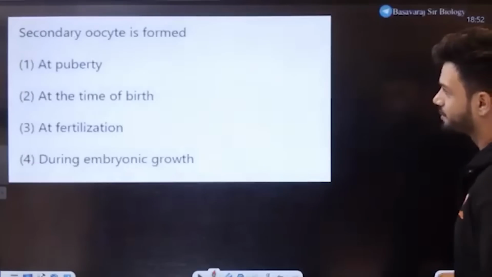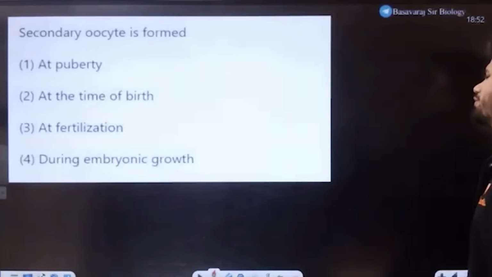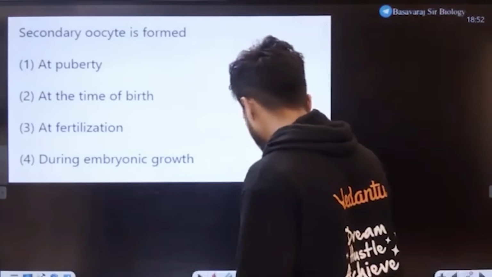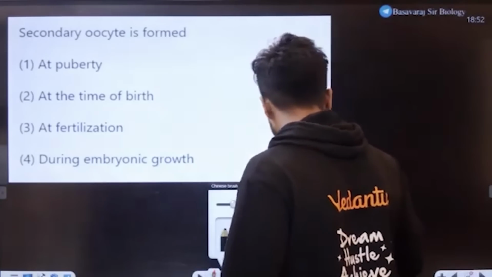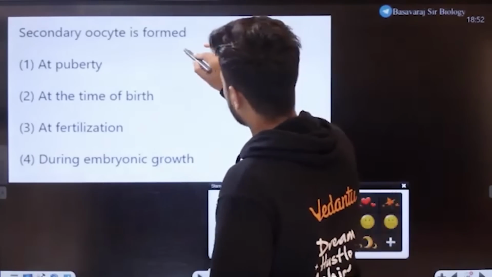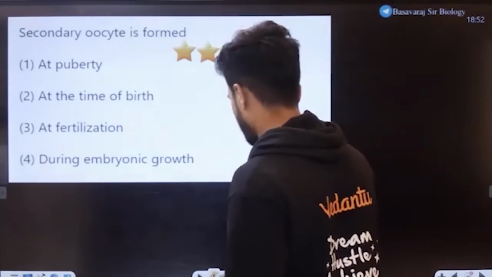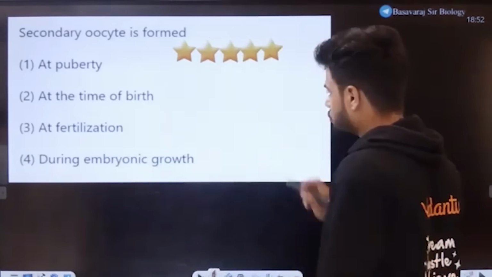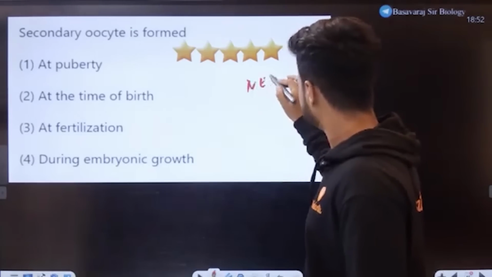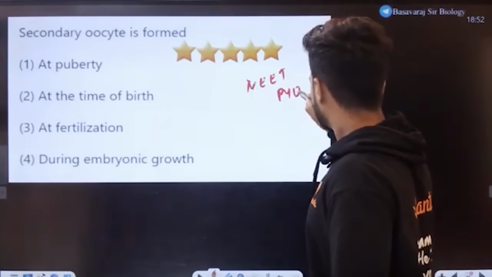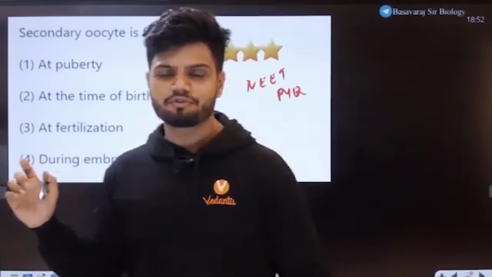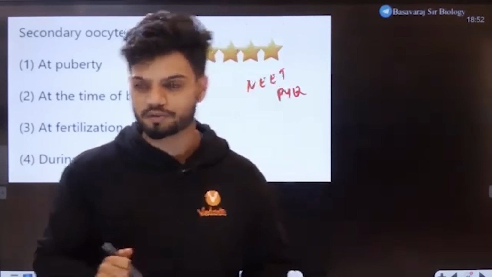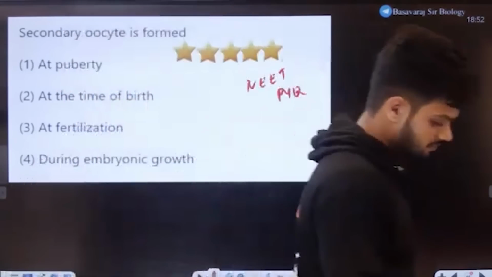Next question on the board, students. Oh my god, beautiful question again. I will give this question 1, 2, 3, 4, 5-star difficulty. Let's see who can solve this question. This is a NEET PYQ. You'll be able to solve this question very easily if you are a student of mine. Very easily. Let's see who can solve this question. 300 likes, sir. Nice, nice.